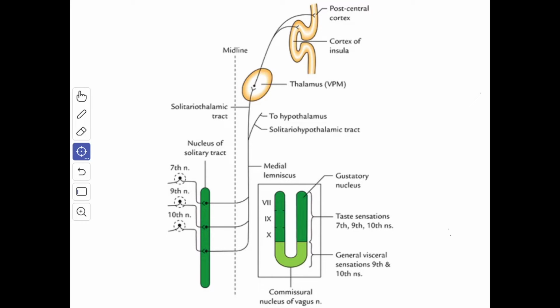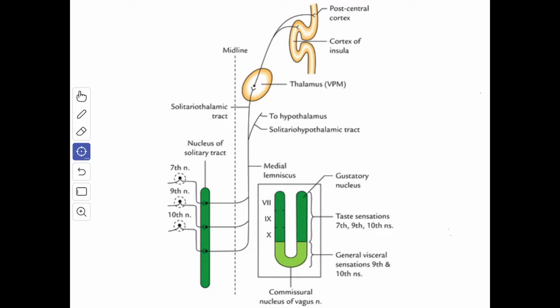The nuclear terminations of the 7th, 9th and the 10th nerves are in the rostrocaudal direction. The caudal portion of the nucleus receives the general visceral sensation from the pharynx via the glossopharyngeal and the vagus nerve and from the esophagus and the abdominal part of the GIT up to the right 2/3 of the transverse colon via the vagus nerve.